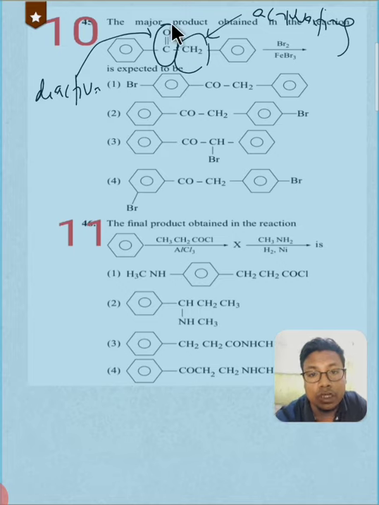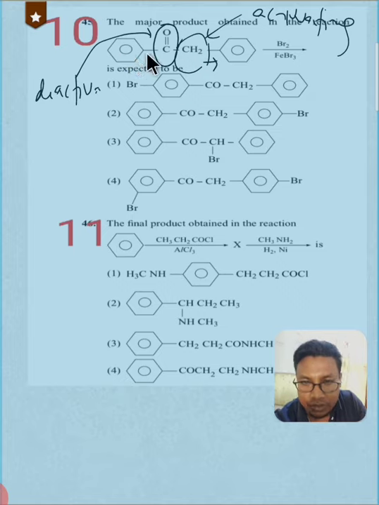So this CO will deactivate this benzene ring, while this CH2 will activate this benzene ring. This will provide electrons to this benzene ring due to hyperconjugation and inductive effect, while this CO will deactivate the left hand benzene ring due to the minus R effect.